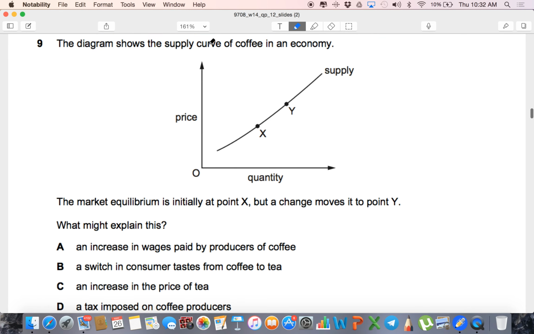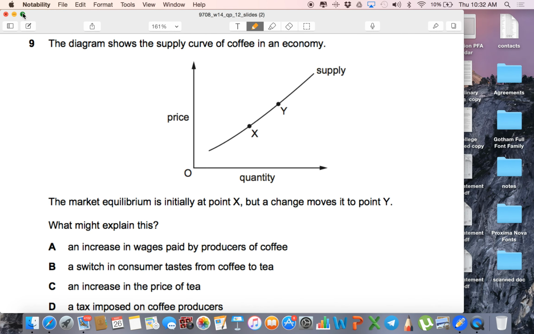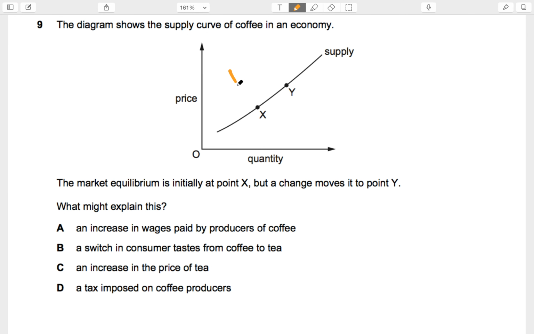The diagram shows a supply curve for coffee in an economy. Now remember, this is a supply curve. So normally, if there's a supply curve like this, we would say that if there's a movement along the supply curve, it must be because the demand curve is shifting to the right. Makes sense? If the demand curve is shifting to the right, then, because this is demand and supply for coffee, C would be the right answer.